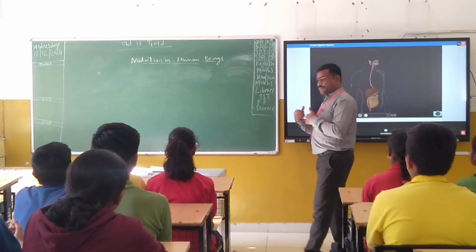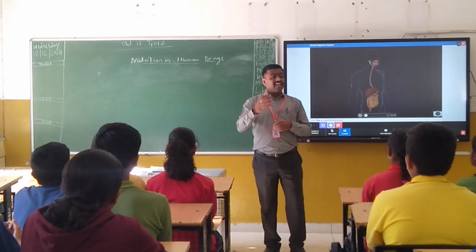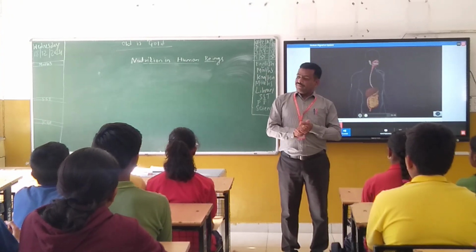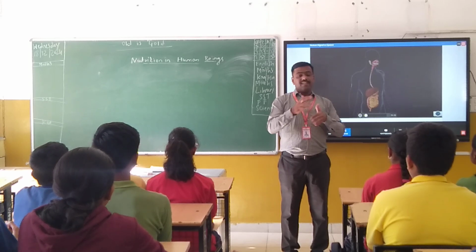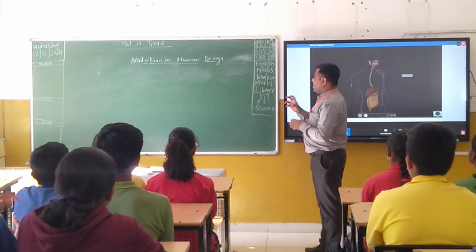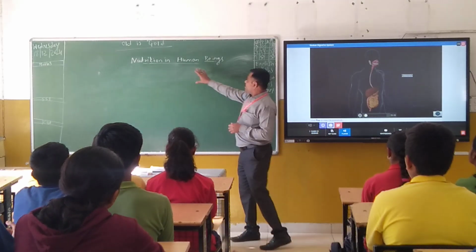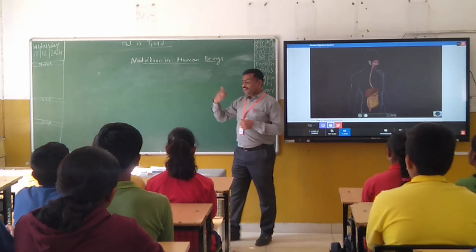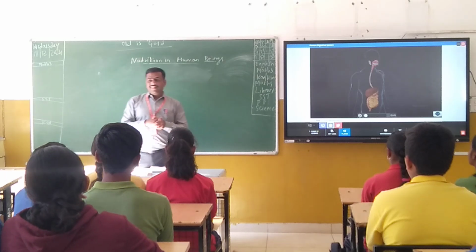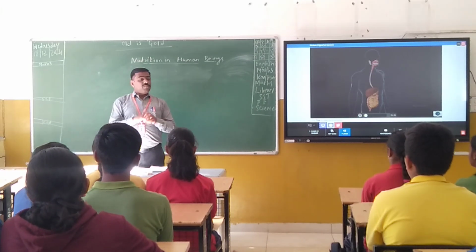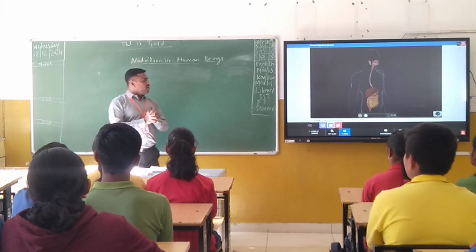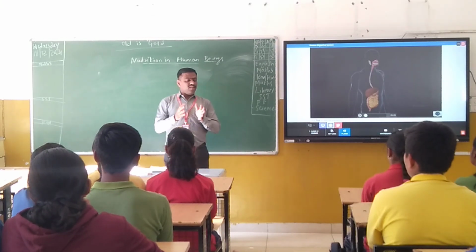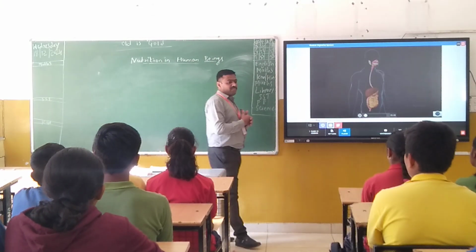Once there is absorption, assimilation, everything, that undigested food is thrown out from the body. That is called egestion. Okay. Like that, we have different steps. But related to these steps, today we are going to discuss how these steps take place in the human beings. As you know, in the nutrition, the first step is ingestion. Even though, in the human beings we are able to find a well-developed system for the nutrition.